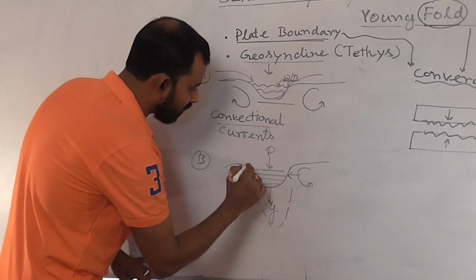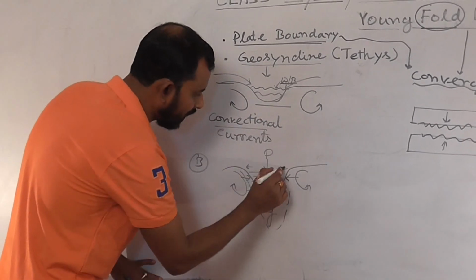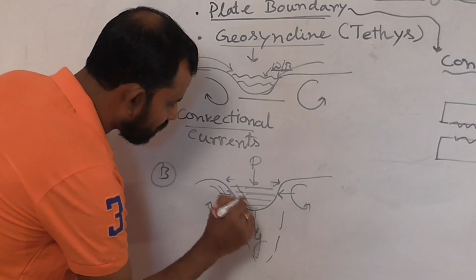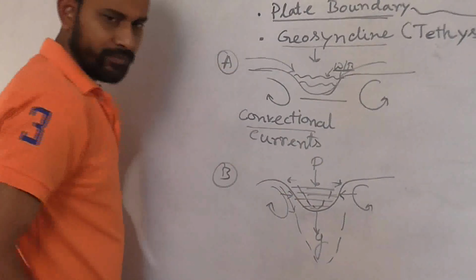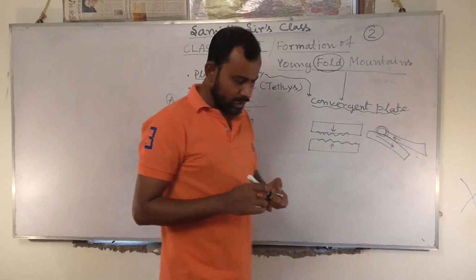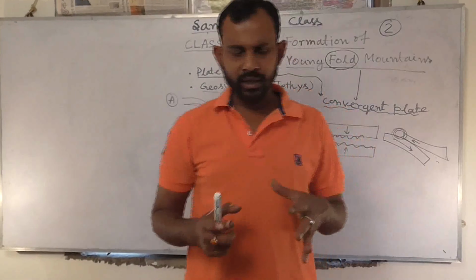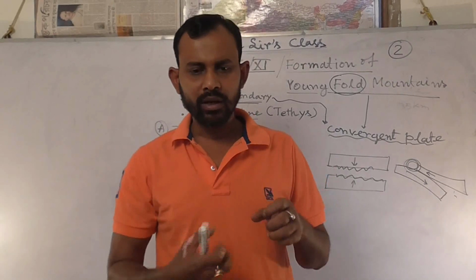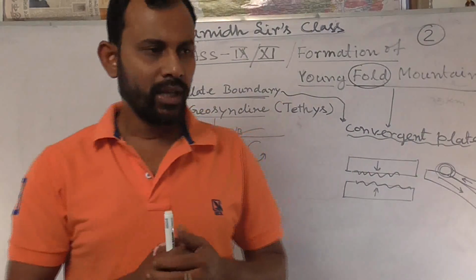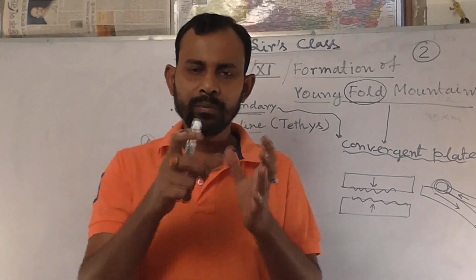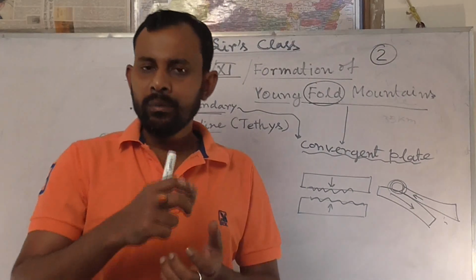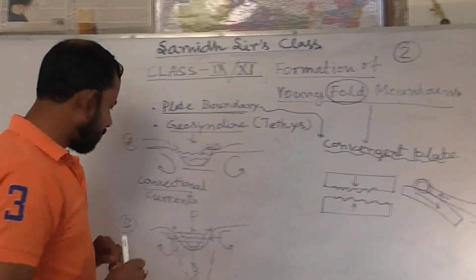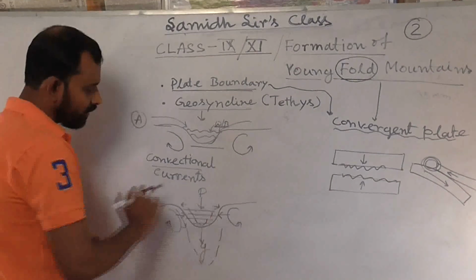So this void, what was the void of this one? It is going to be reduced due to the pressure. If we take the example of a balloon, suppose you fill water inside a balloon, what will the condition be? The bladder or the balloon will go to the downward side, and obviously the upper portion of the balloon will reduce in void. So the same condition will be found in the case of the geosyncline.